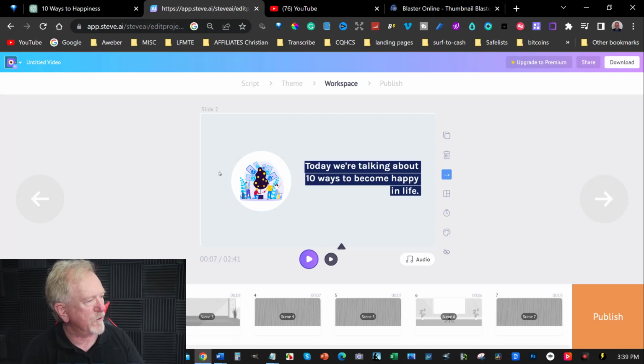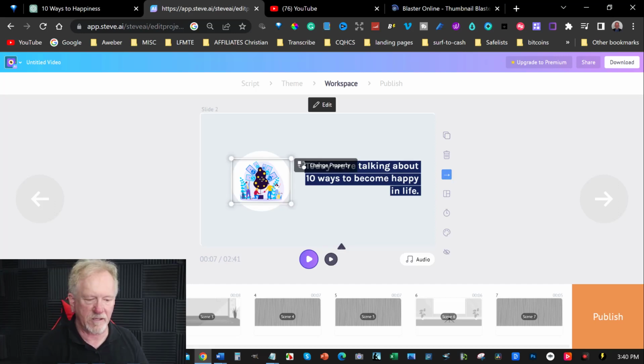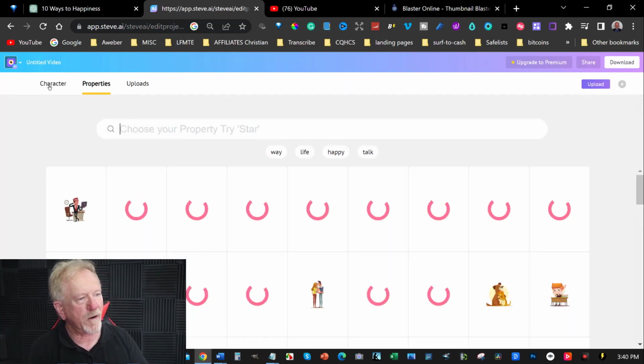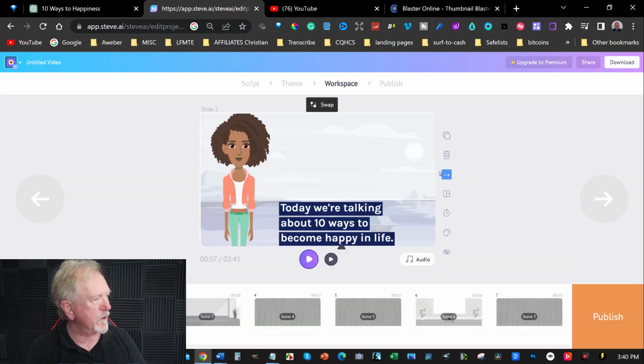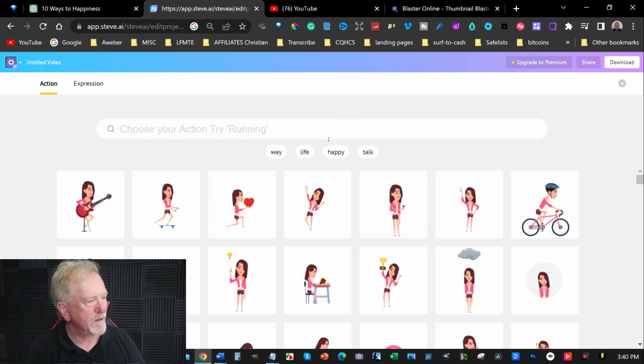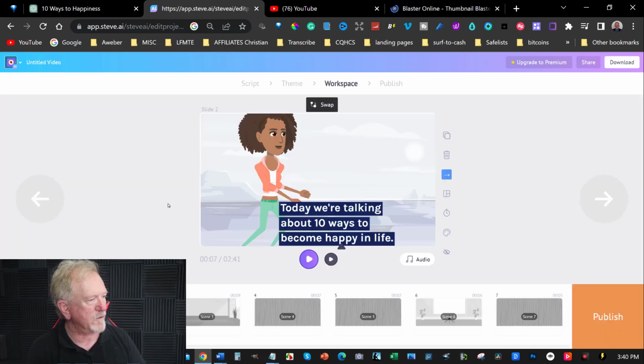And as we go through, if you don't particularly like that frame, today we're talking about 10 ways to become happy in life. So let's just get rid of that, delete that. Actually, I'm just going to go change property, probably be better. Go to character, and let's just choose her, she'll do. And then we'll go with this particular character, we'll go change action, and we'll have her skateboarding. That'll do. Yep, that'll do. And then we can just hit that and see what it's like.